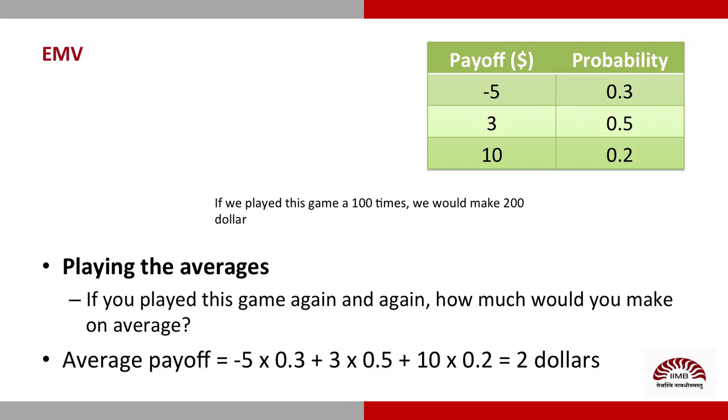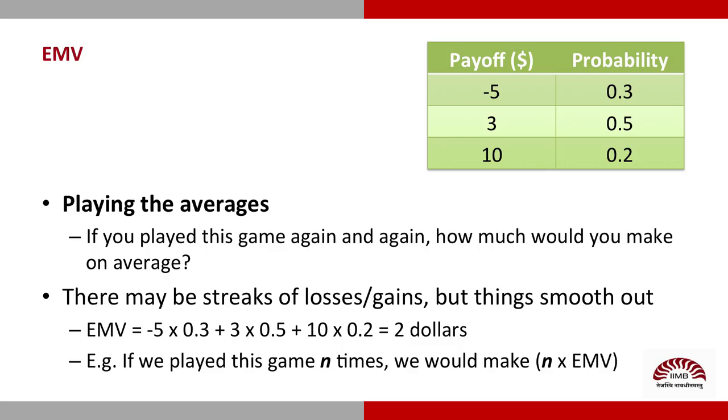That's nothing but the expectation, right? Yes, and this average is called expected monetary value or EMV. Play this game 100 times and you will make, you're right, $200. We can apply the same reasoning to decision trees.